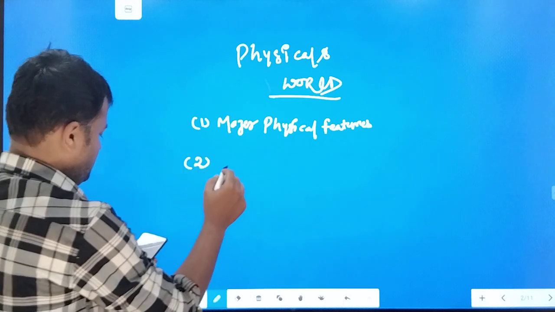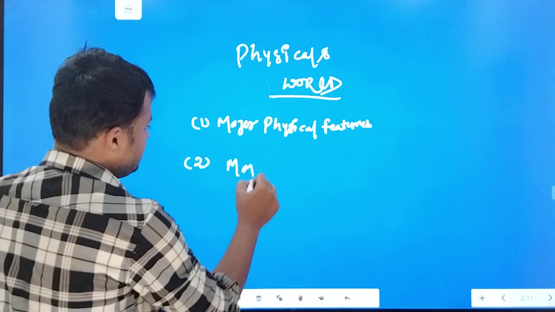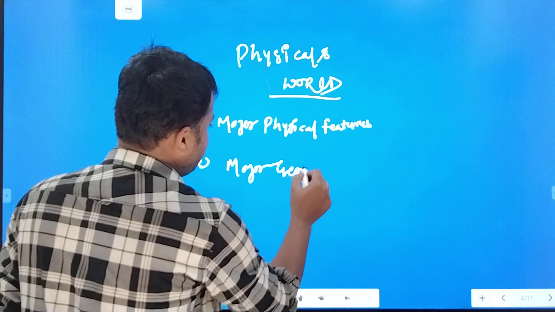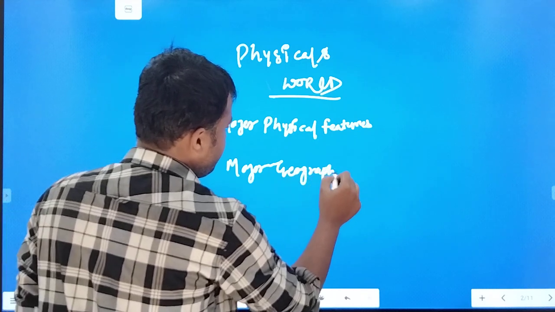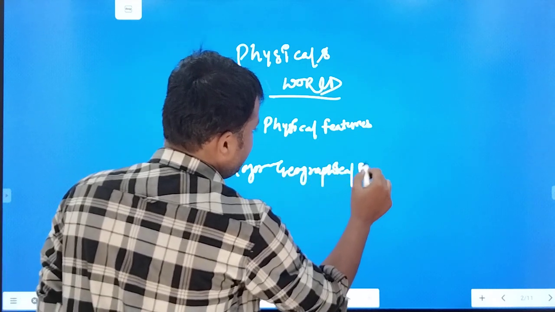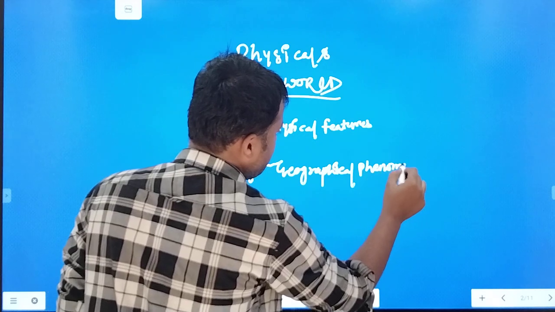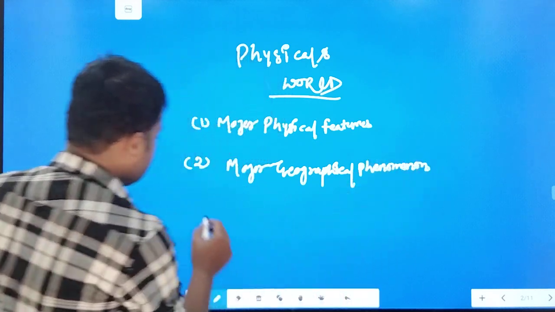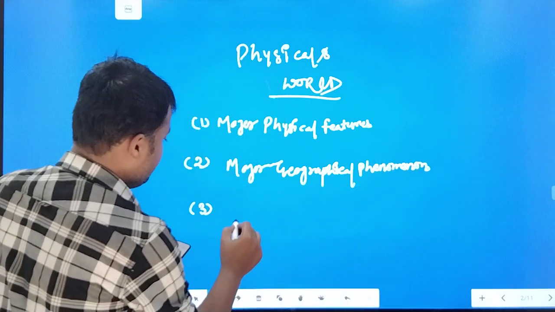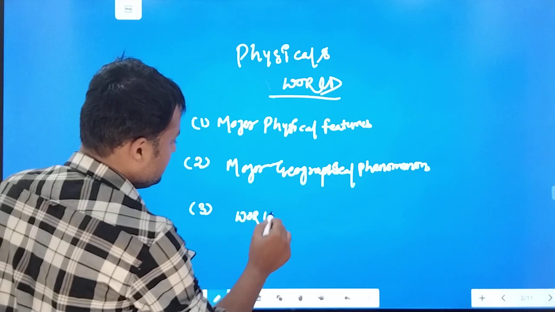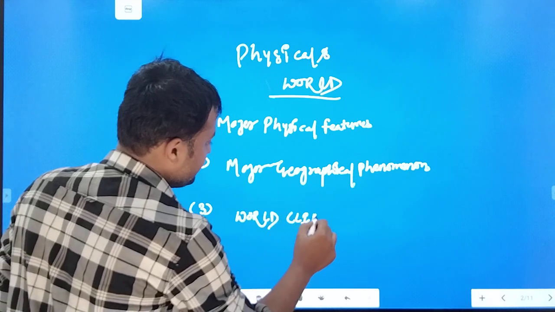Second, major geographical phenomena. Third part is world climate.